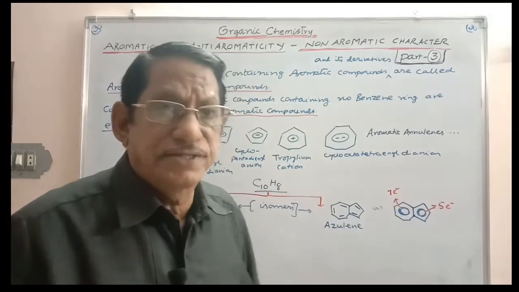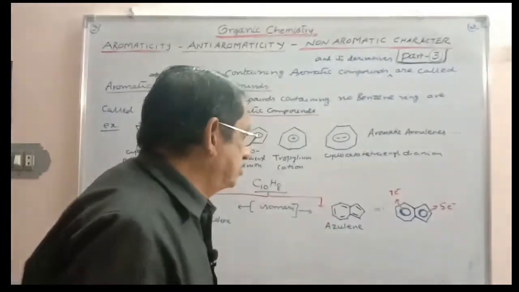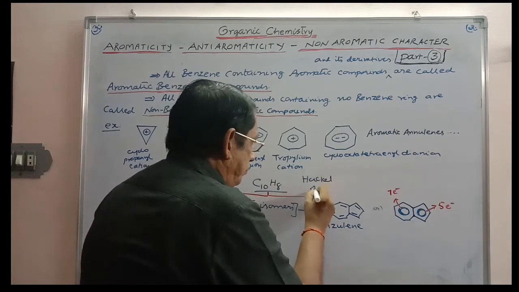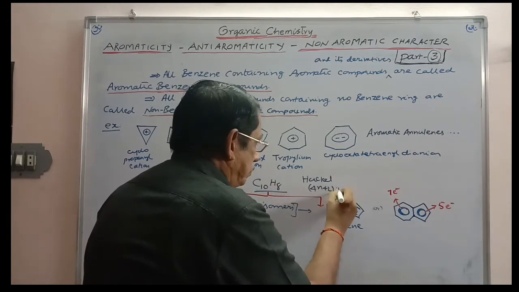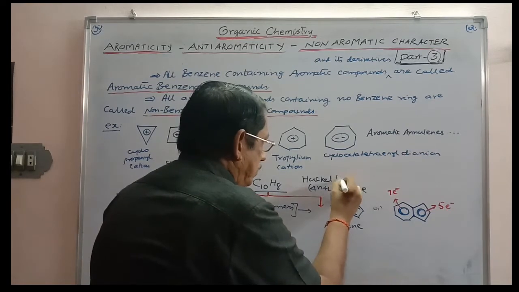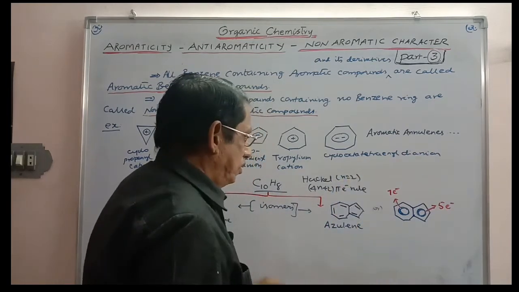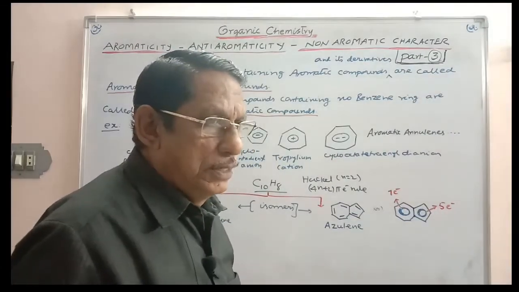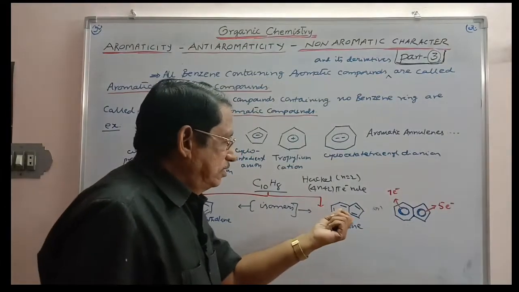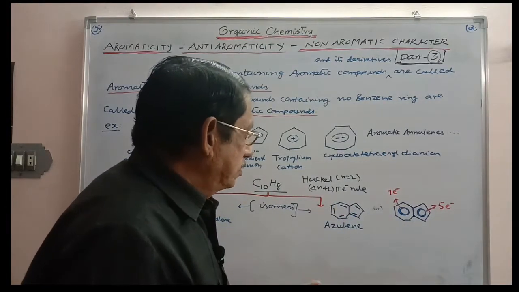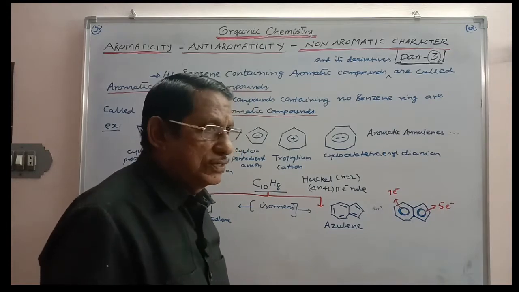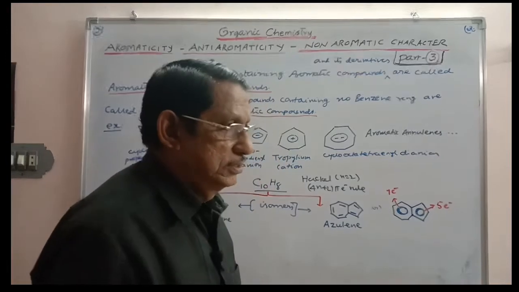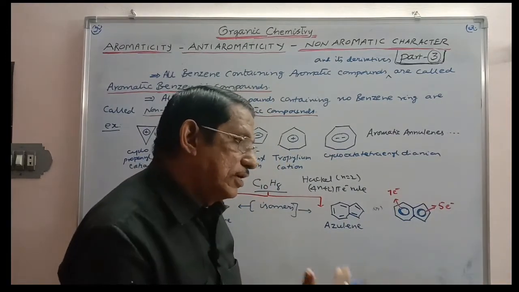Is it aromatic or not? It is also satisfying Huckel's rule. It is satisfying Huckel's 4n+2 pi electron rule when n is equal to 2. This has 10 pi electrons, so it should be aromatic. But here, with a 7-membered ring and 5-membered ring, can you call it aromatic or not? In what way can you call it? It is completely satisfying Huckel's 4n+2 pi electron rule, no doubt. Strictly speaking, it can be called aromatic.